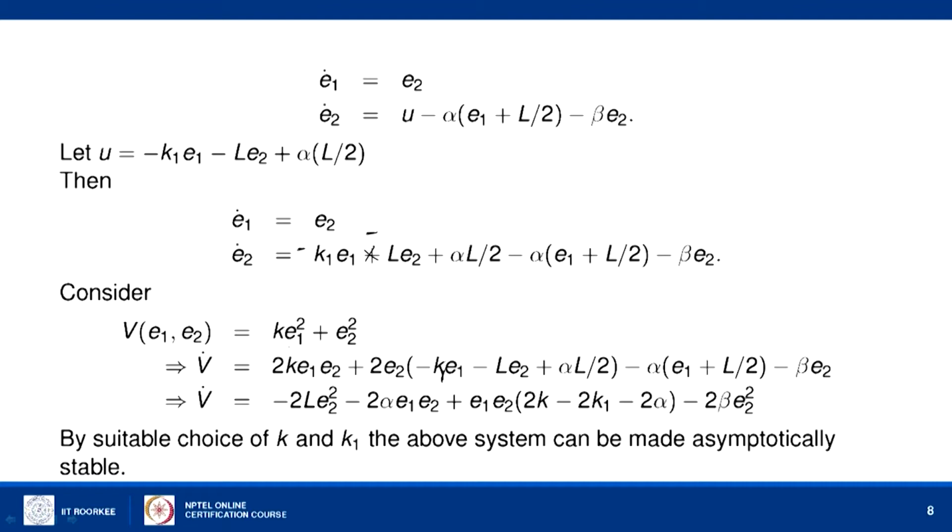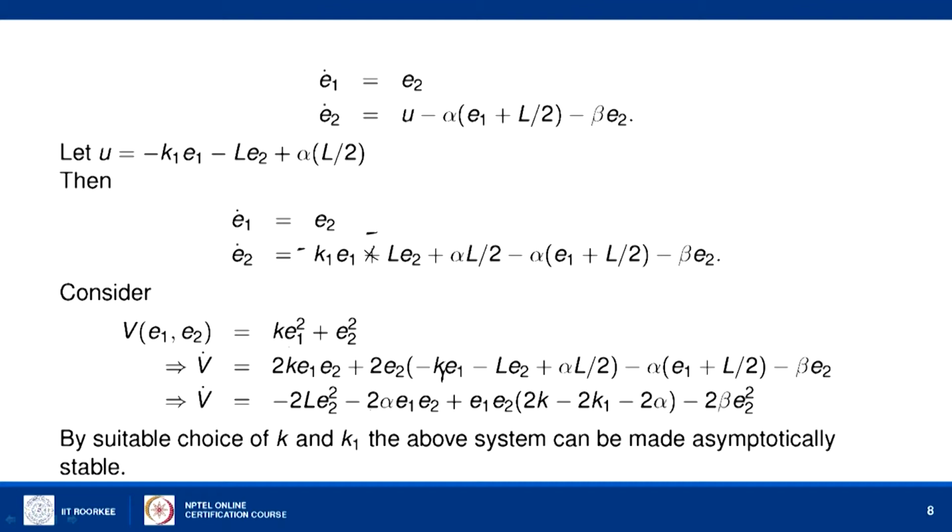So, that is the first term, plus 2 times E2 into E2 dot. So, we substitute the E2 dot from this equation, that is minus k times E1, etc. All the terms are there. Then cancelling out certain terms, finally we will get minus 2 L E2 square. So, if L is a positive number, this minus 2 L E2 square is strictly negative.